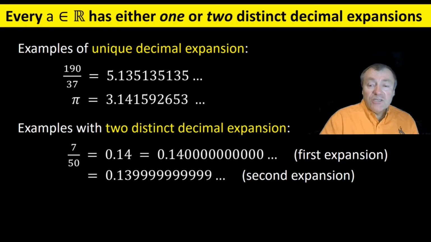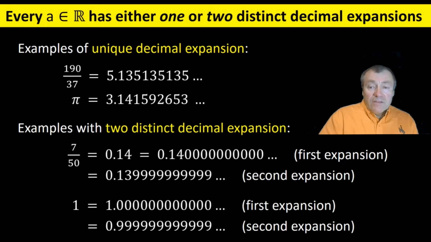In the first expansion, we don't really consider 0.14 any different from 0.140 or 0.140000, or even listing all the zeros at the end. There are always infinitely many zeros there, regardless of how many you explicitly write down. But the second expansion, 0.1399999 repeating forever, that one I would consider different from the first. These are just 2 of many examples, infinitely many examples, of real numbers having 2 different decimal expansions.